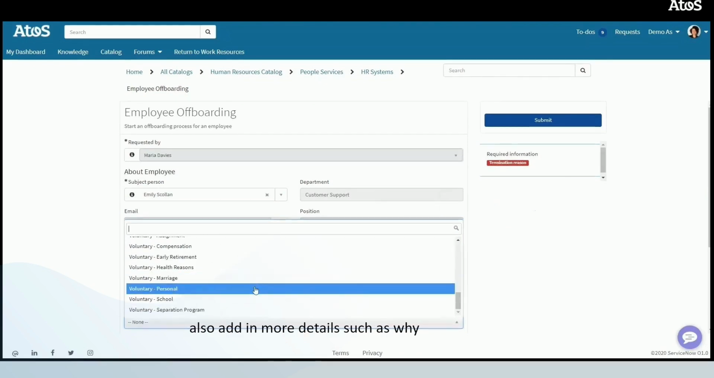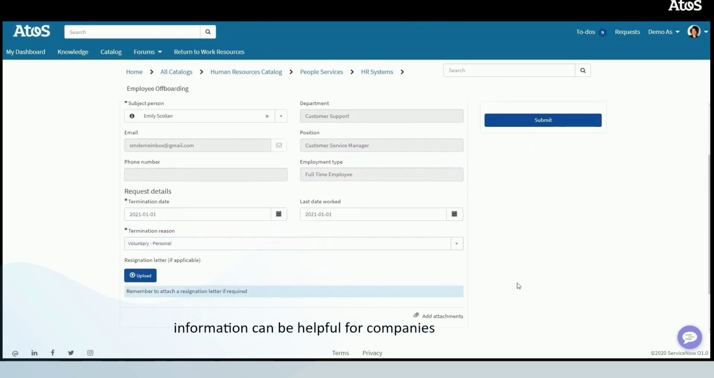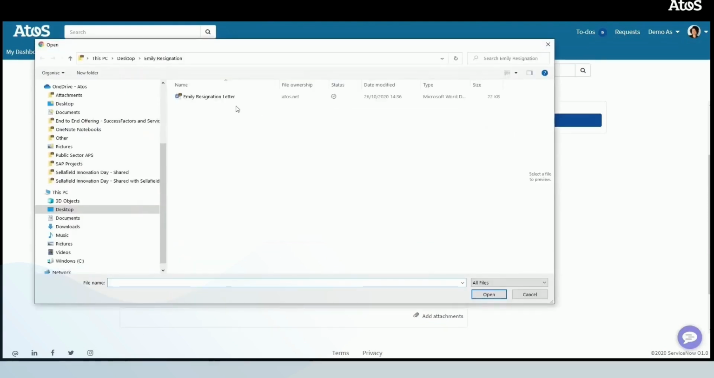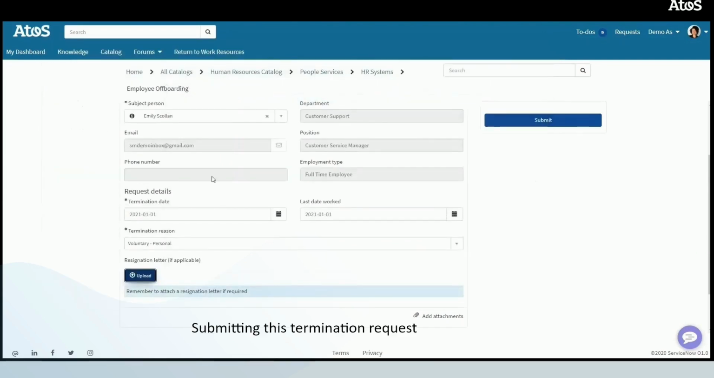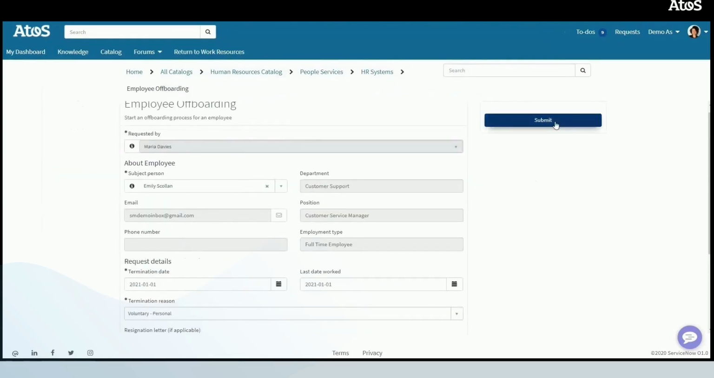Maria can also add in more details such as why Emily resigned, and capturing this information can be helpful for companies to identify any wider issues that need addressing. Finally, Maria can attach Emily's resignation letter. Submitting this termination request launches an approval workflow to Harry in HR.